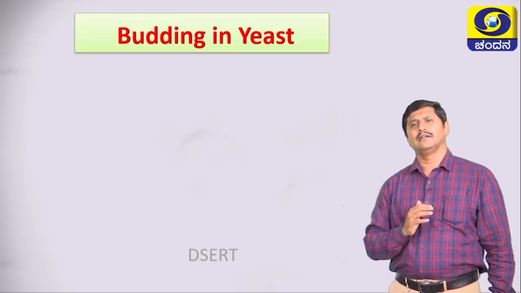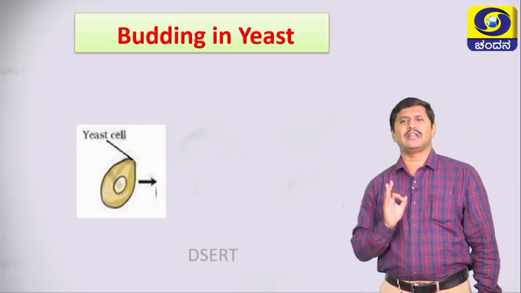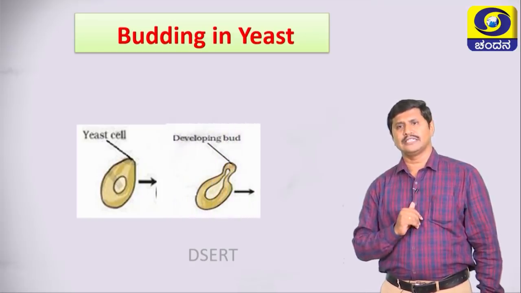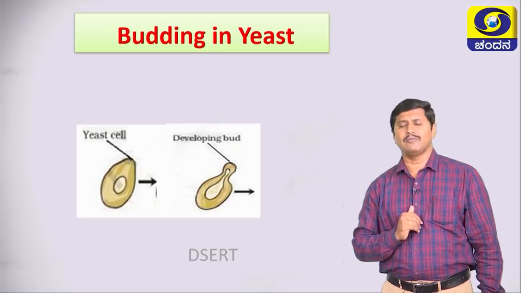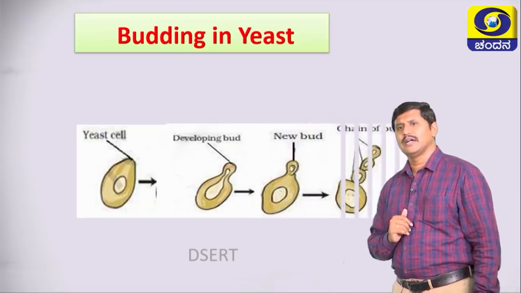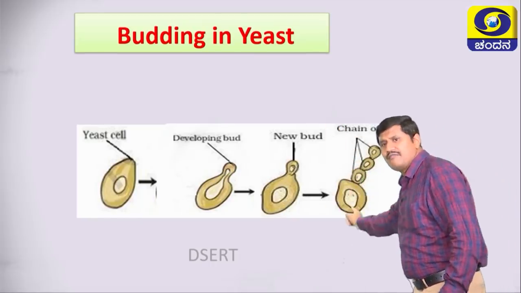Next slide, budding in yeast. Already know that yeast is a unicellular fungus. Then look here, there is a development of a bud from the parent body, then a new bud formation, and then look here, a chain of buds will occur. Finally, we find a chain of buds.